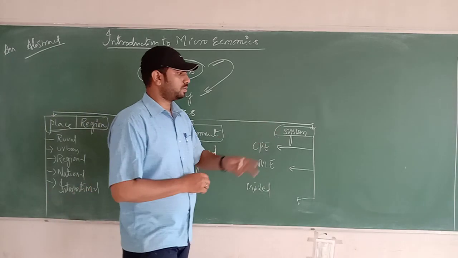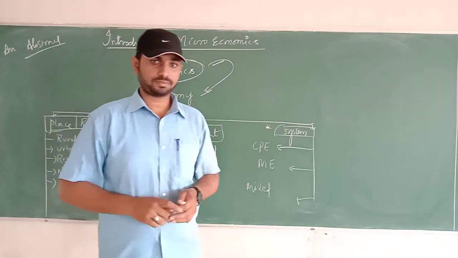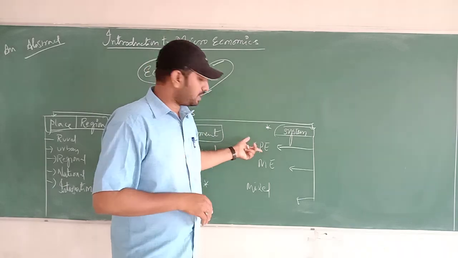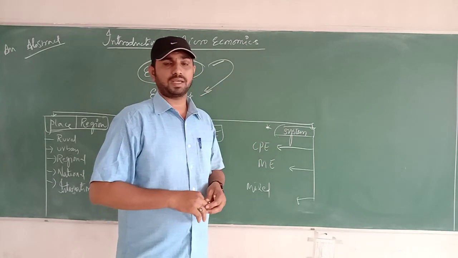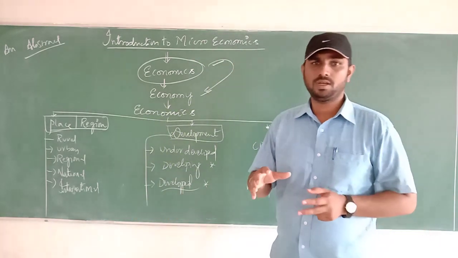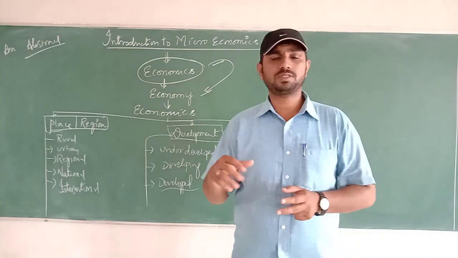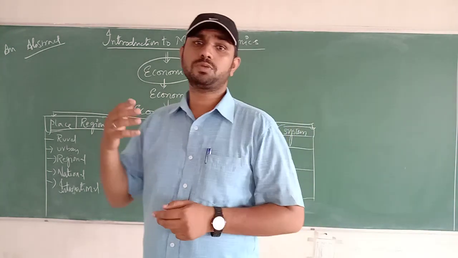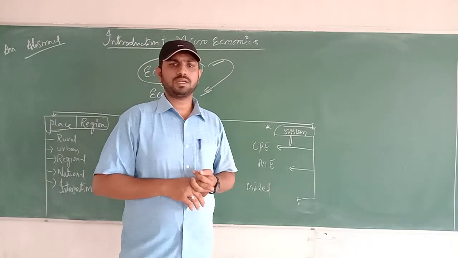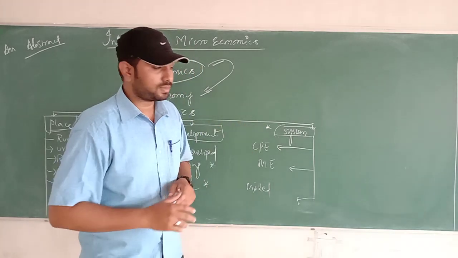Now coming to the most important part of the chapter: on the basis of system, economies are classified into three heads. The first is centrally planned economy, followed by market economy, then mixed economy. Listen carefully. The system means the governing body: is it played by the public or by the government? When it comes to the system or functioning of the country, the economy can be classified on the basis of the existing system into three types.